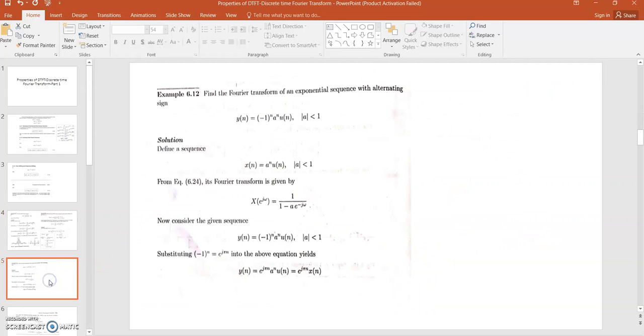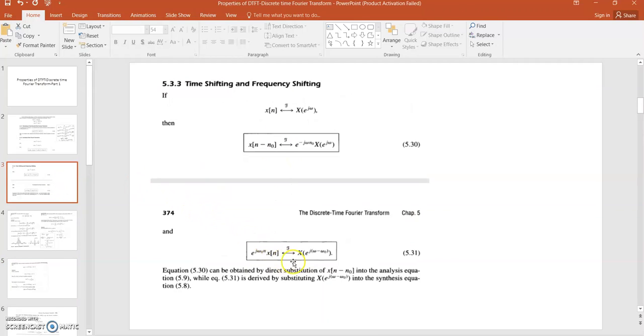Okay, now come to the next question. In this question, you have to find the Fourier transform of the given function. In the given function, you know the Fourier transform of a to the power n u[n], right? This is the first problem that we have discussed in our lecture. Now, you can see that this minus 1 can be written as e to the power plus minus j pi. If you write this minus 1 in the form of an exponential function, then you can apply this property.